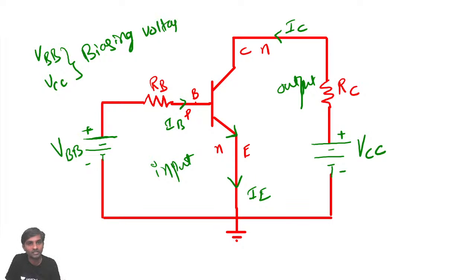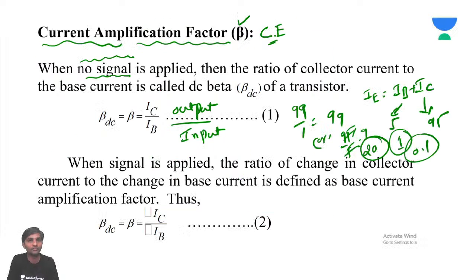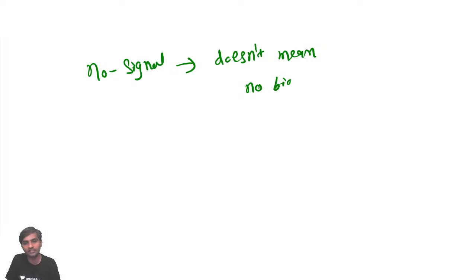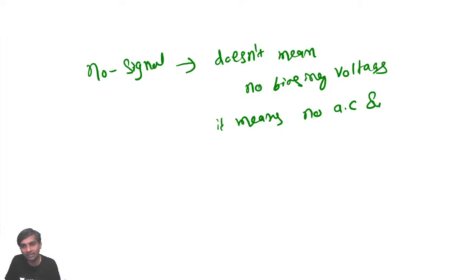The phrase no signal doesn't mean no biasing voltages. It means no AC signal. Remember this point. If an AC signal is applied, how will it be? I'll draw one thing here.